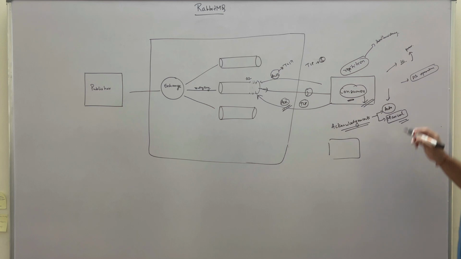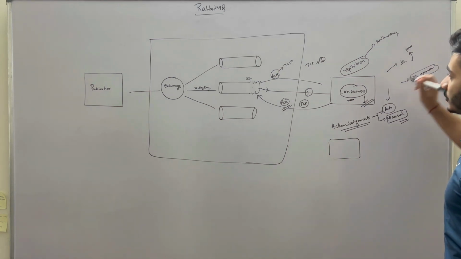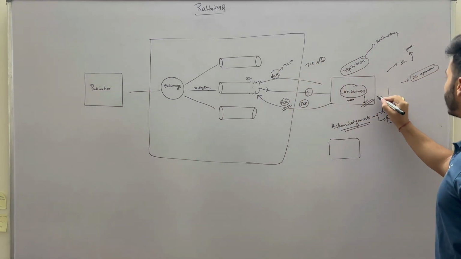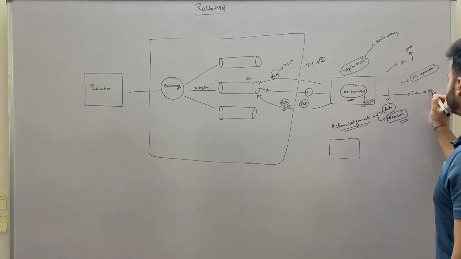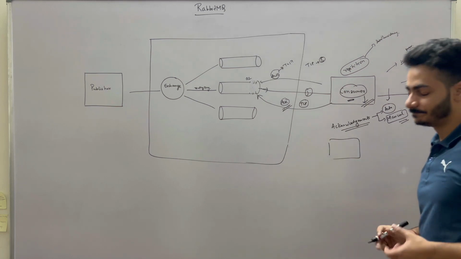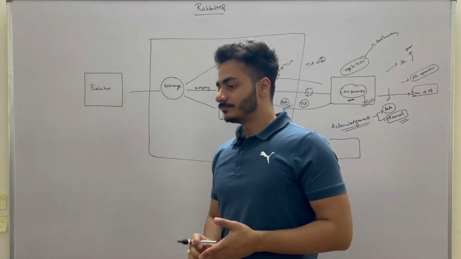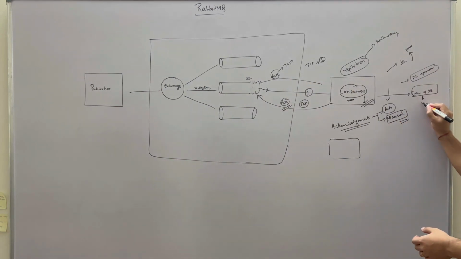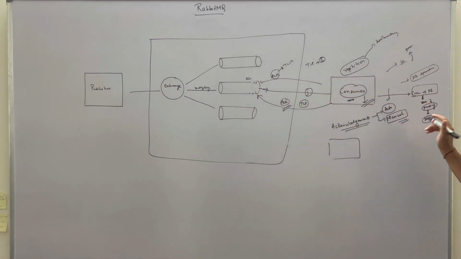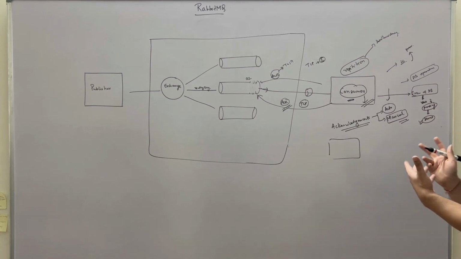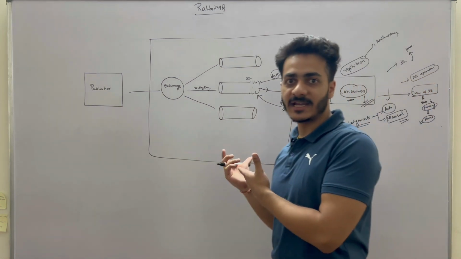Suppose you are performing some DB operations. Some message comes and you are modifying one row of the DB. Suppose its state was earlier pending, and it's changed to saved state. Now in case that message comes again, it will see that the message is already saved, so it will not do anything. So here you can actually handle that.